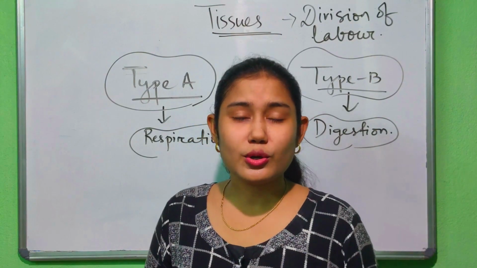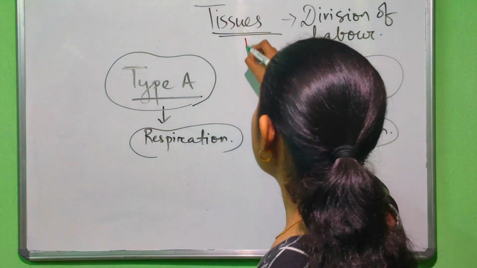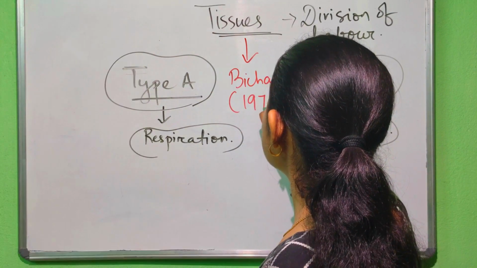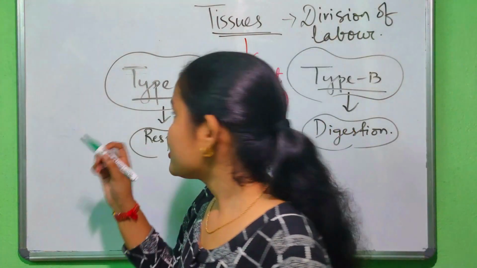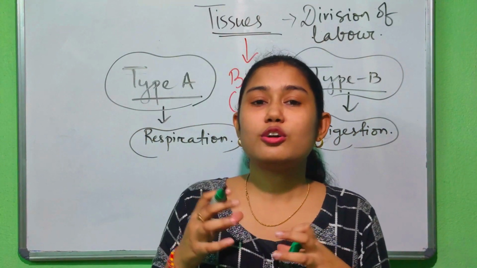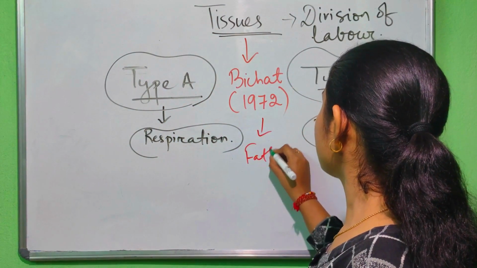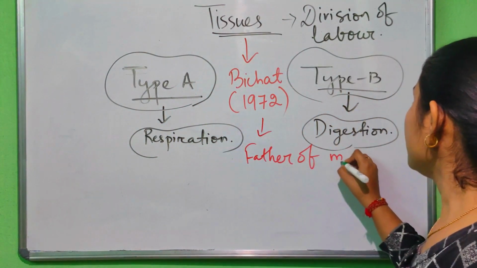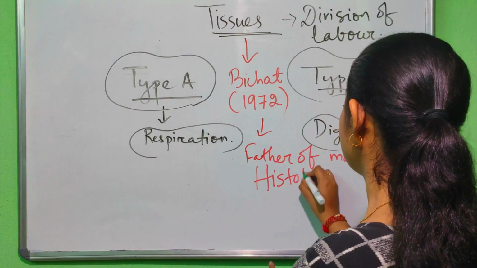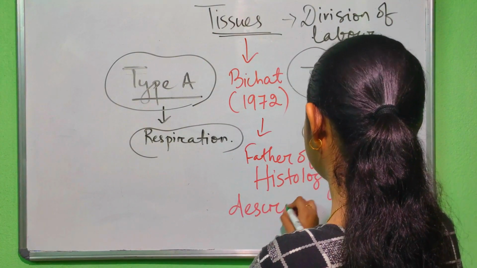Now come to the discovery of tissues. Tissues were first discovered by Bichat in the year 1972. Bichat was a French anatomist and physiologist who is also known as the father of modern histology and descriptive anatomy.